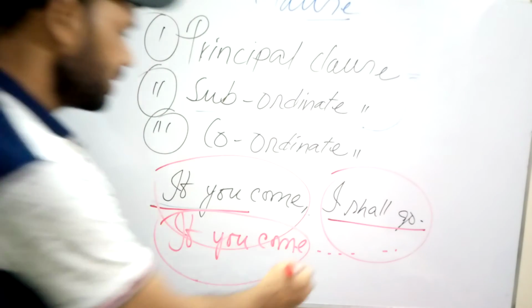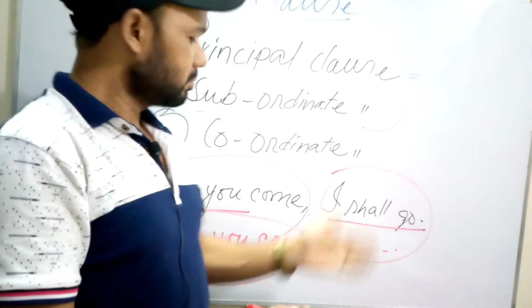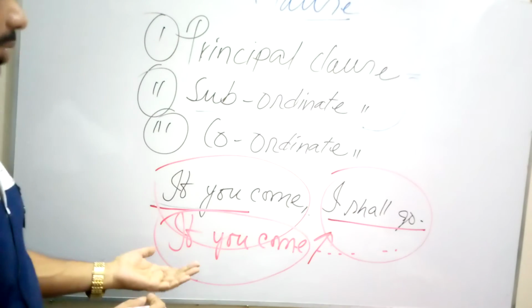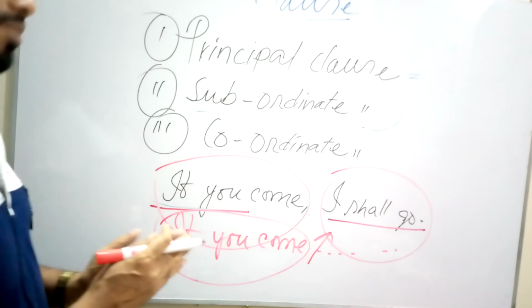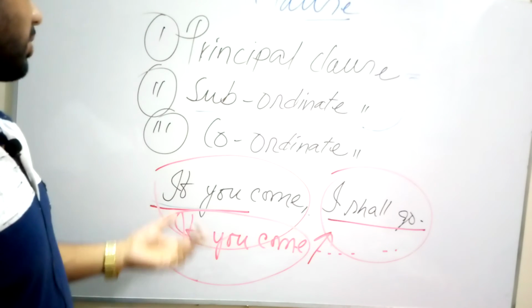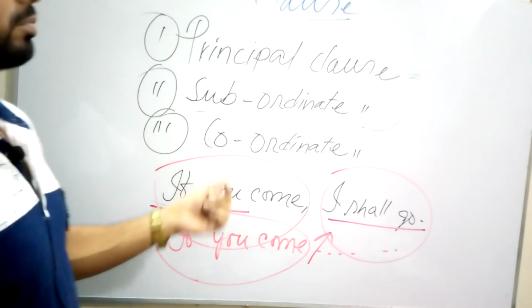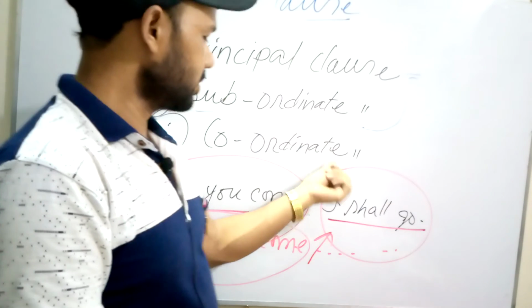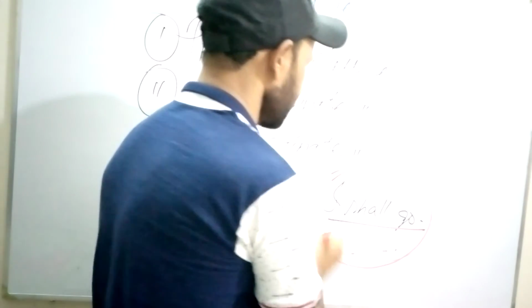But when another part is added, then it can make the sense clear. So subordinate clause cannot make its meaning clear without help of other, but principal clause can. This is principal clause.